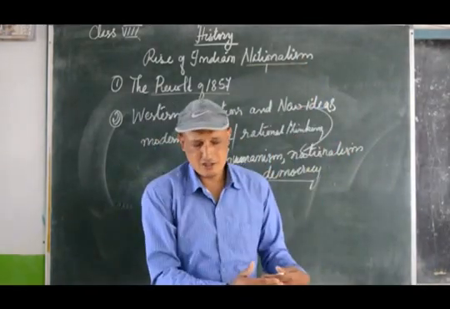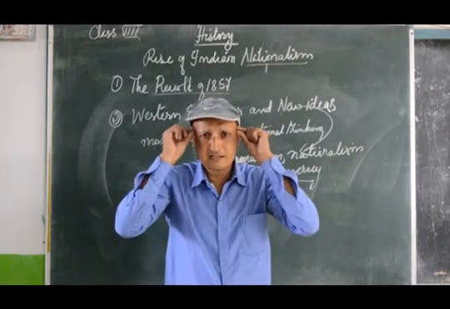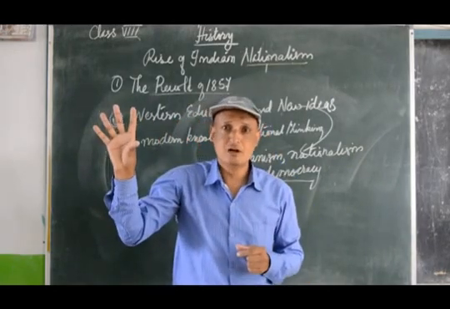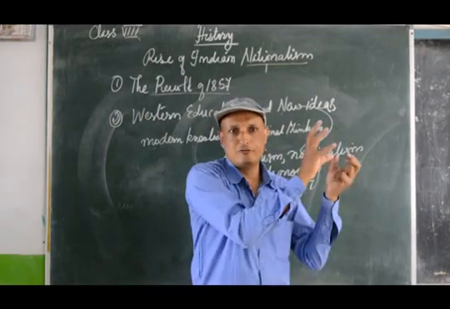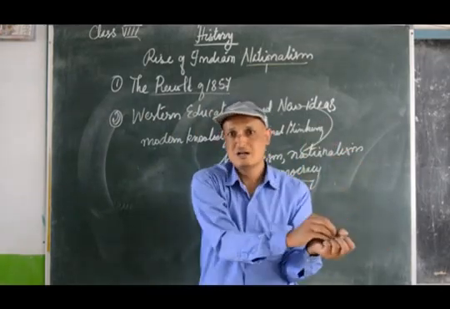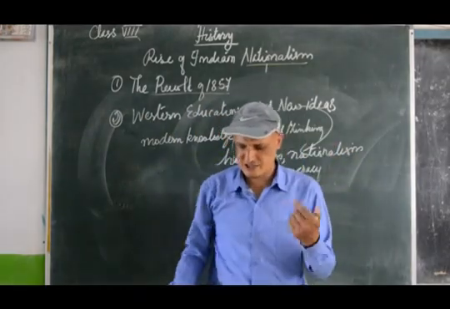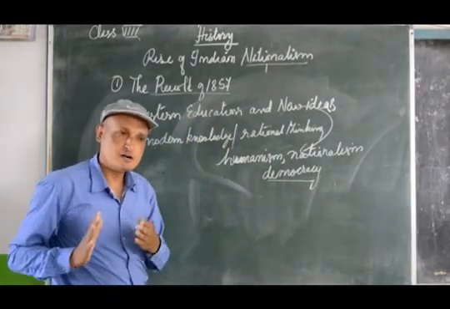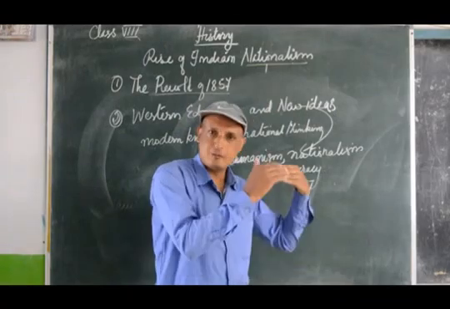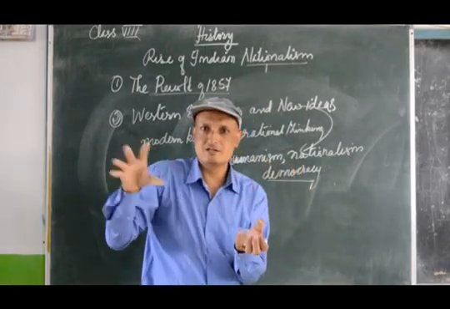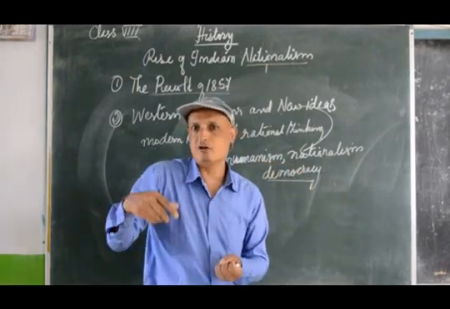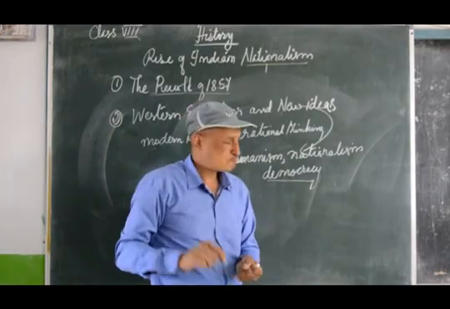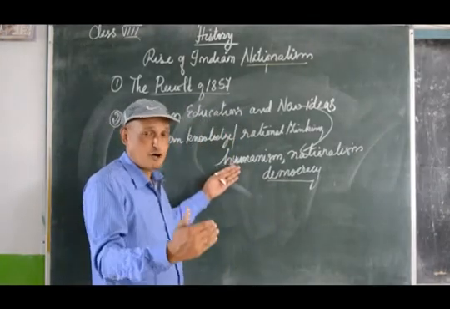Now, Western education freed the minds of the people from the bondage of superstition and religious ideas. They came to know about freedom movements, how people in different countries had united in order to get rid of foreign rulers.